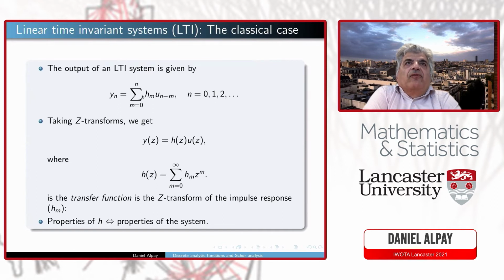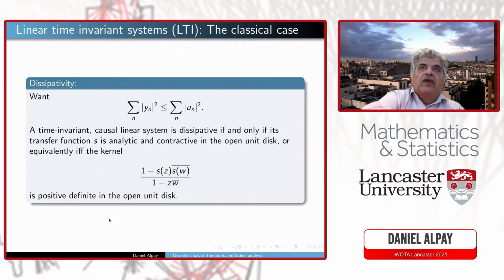If we stick to something easier and look at numbers, you take the Z transform, and you just get a multiplication operator. This function, provided the power series converges, of course, is the transfer function of the impulse response. And the property of the H corresponds to the property of the system. For instance, dissipativity will exactly correspond to a function S being analytic and contractive in the open unit disk, that is, a Schur function.